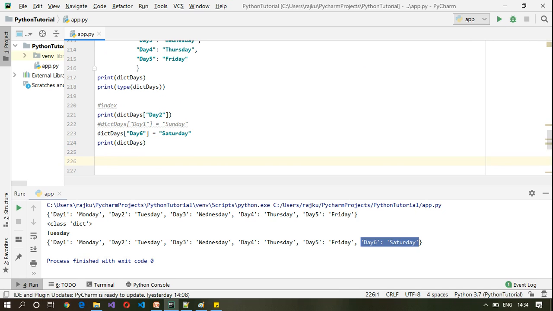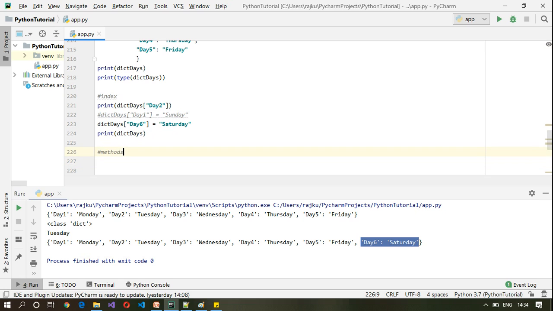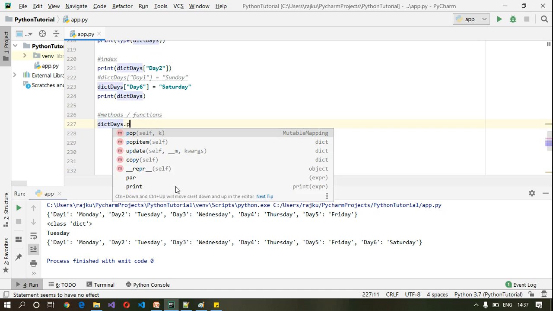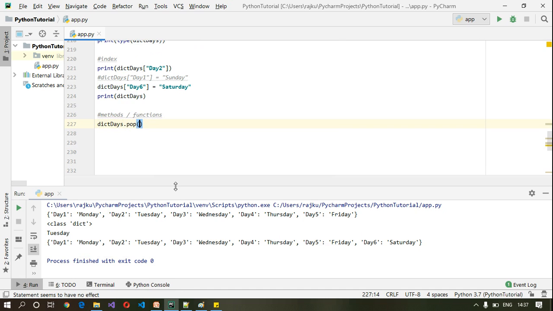Okay, there are several methods which are available with dictionary as well. So let us take a look at some of these methods or functions. Dict days dot pop. With pop, we are going to pop out the last day which we added, which is day 6, by providing the key.